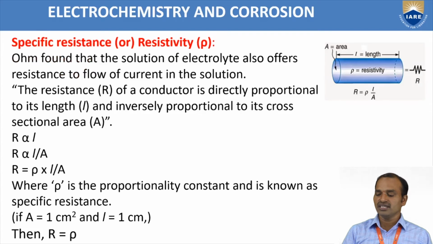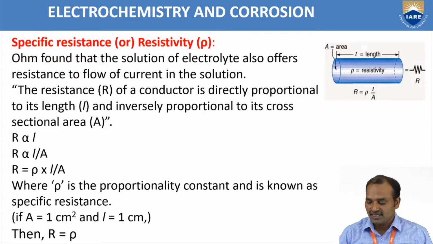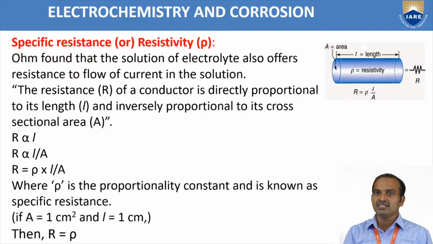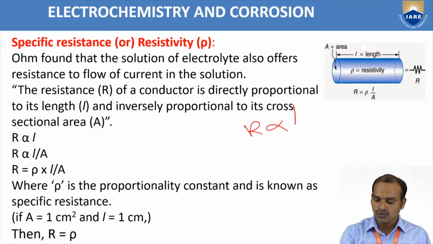Now next term is the specific resistance. This was found by Ohm. Ohm found that the solution of an electrolyte also offers resistance to flow of current. The resistance R is directly proportional to length and inversely proportional to area of cross section.